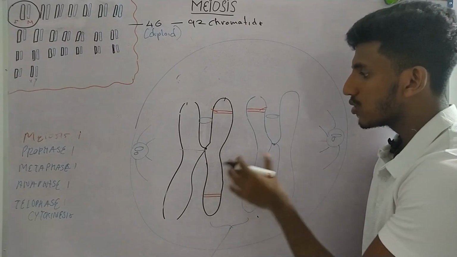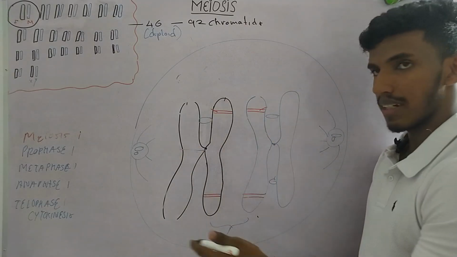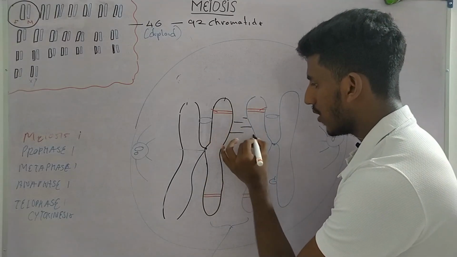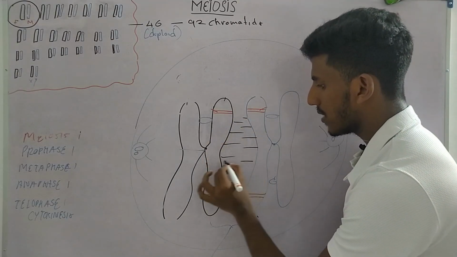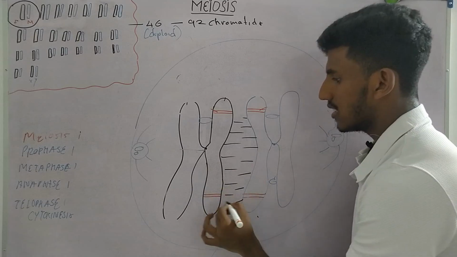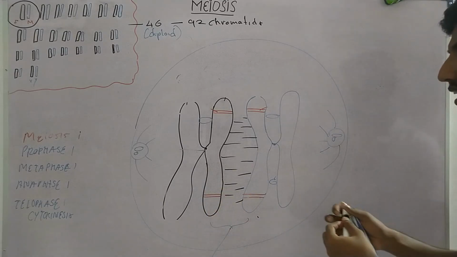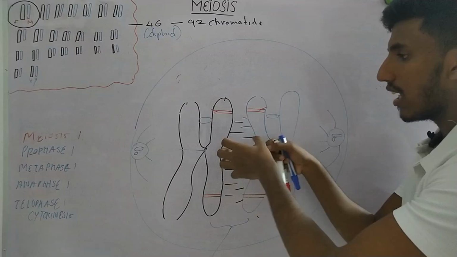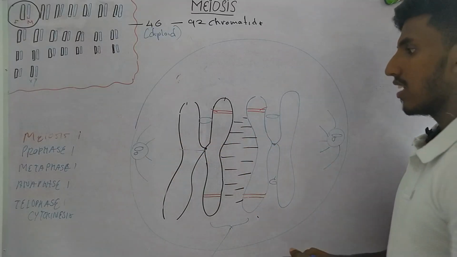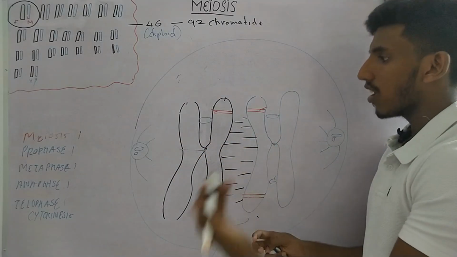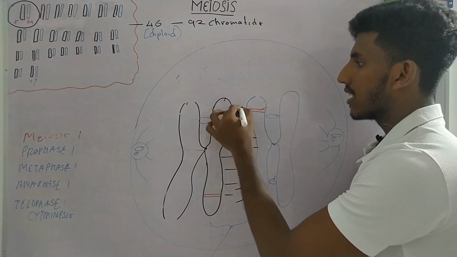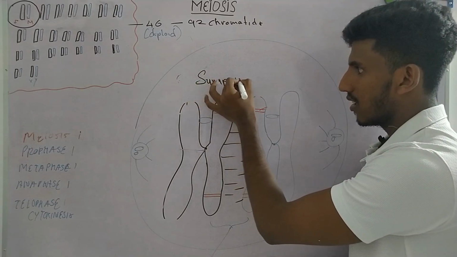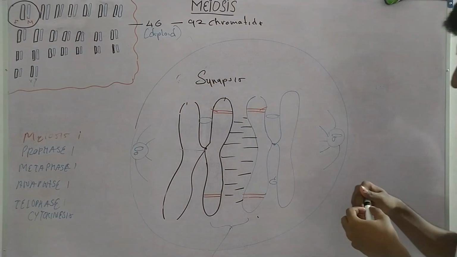It will hold these two chromosomes together, not allowing them to move away. So this is how the synaptonemal complex will look. It will bind these two chromosomes together without allowing them to move away. The forming of this synaptonemal complex, we call synapsis.